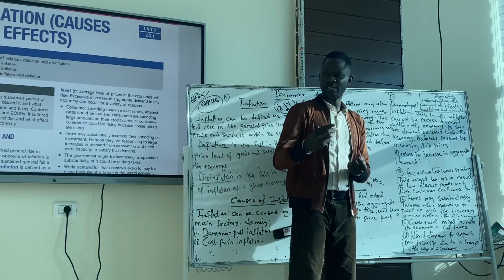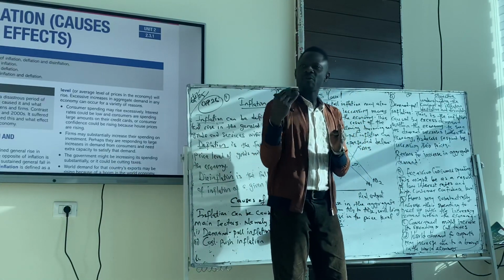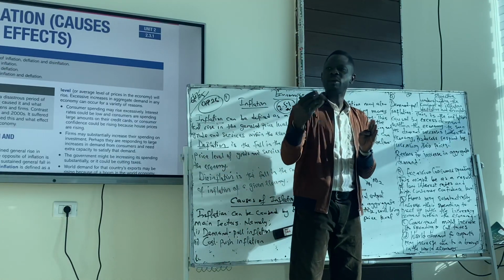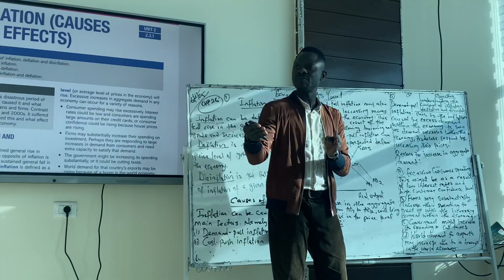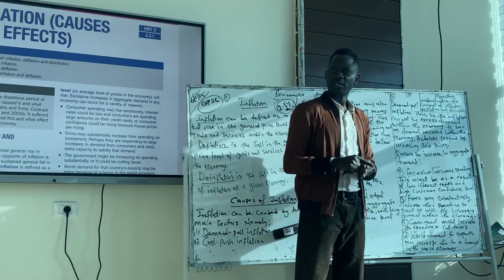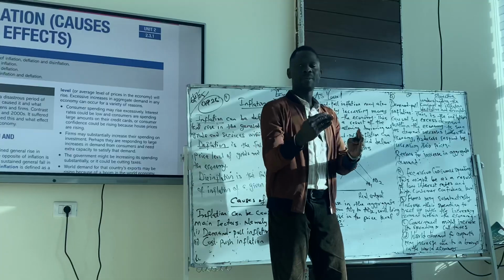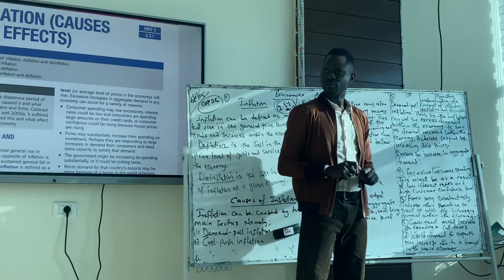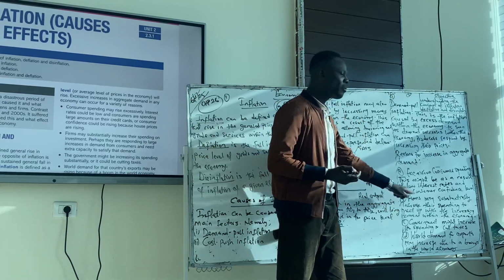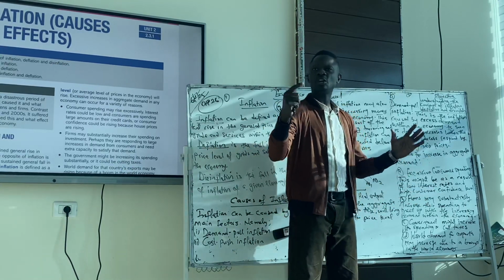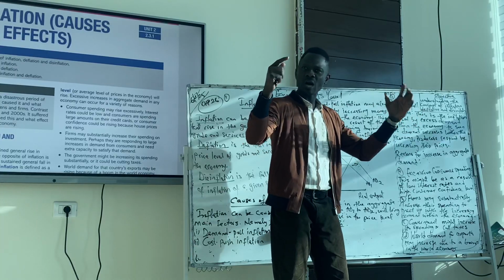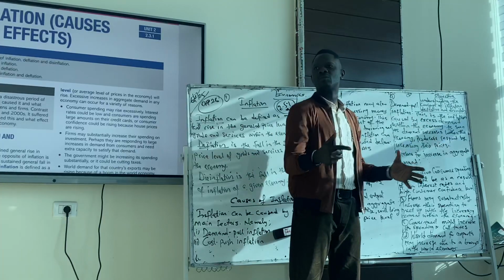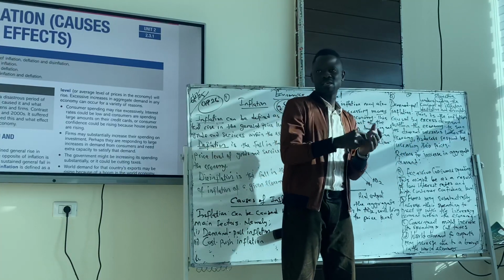The second one, firms may substantially increase their spending on capital goods. Based on the fact that the economy is moving well, demand for goods and services is increasing. Firms have to respond by making sure that they are able to produce goods and services to meet the needs of customers. So because they have to meet the needs of customers, they might have to invest more in capital goods. So demand for capital goods will increase. The second point is about the firms adjusting their output, their capacity. So they demand more capital goods, and that might bring about increasing aggregate demand.